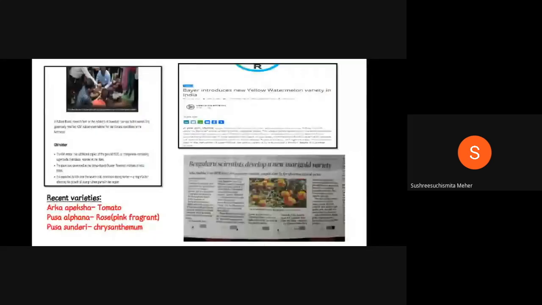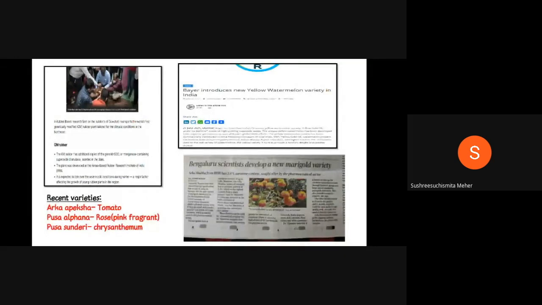Okay. And recently, there was a release of GM rubber. In GM rubber, one thing you should remember is that manganese containing superoxide dismutase enzyme is majorly used. This is an important question they might ask. And recently, Bayer company has introduced a new yellow watermelon variety, Yellow Gold 48. It is a yellow fleshed watermelon variety, also recently released.